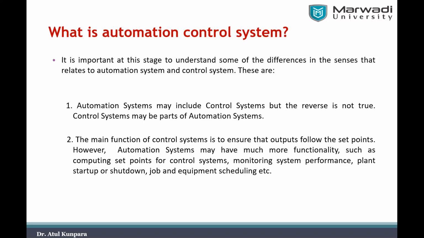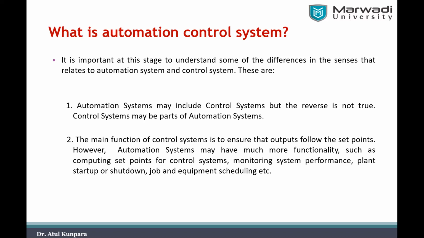So it has to calculate what set point speed a particular motor should have. According to the set point decided and calculated by your automation system, your control system has to operate. Also, it is required to monitor the system performance.